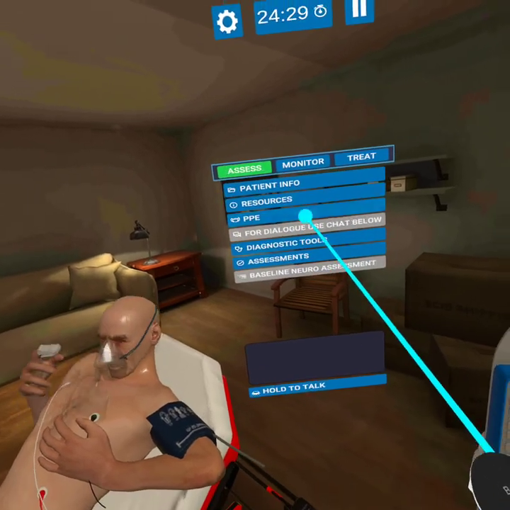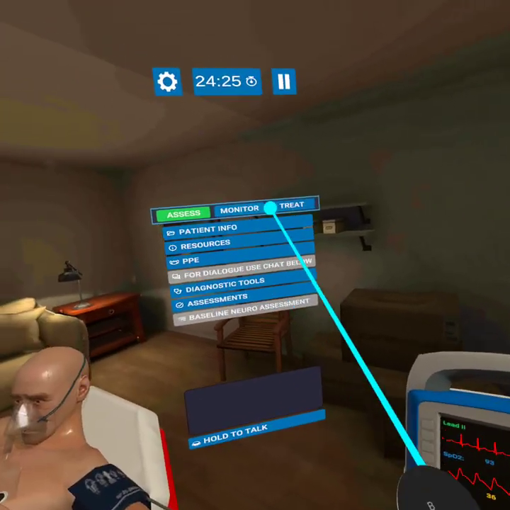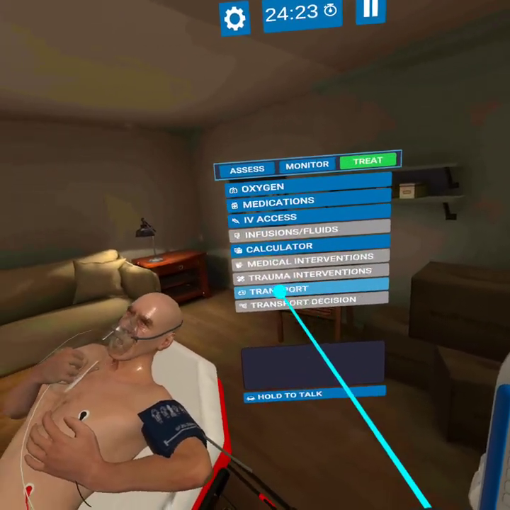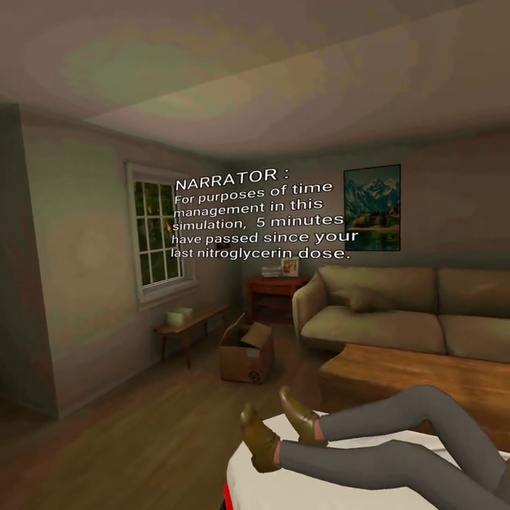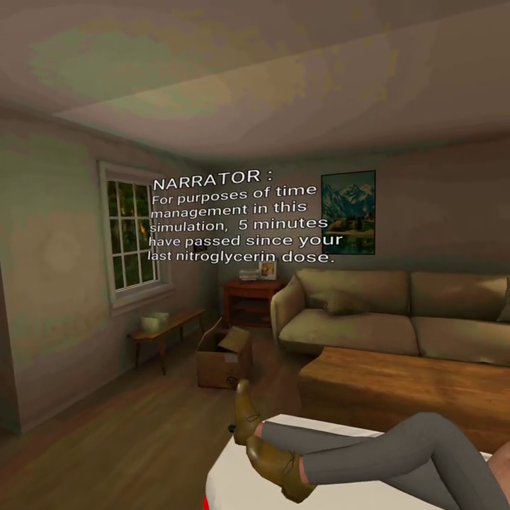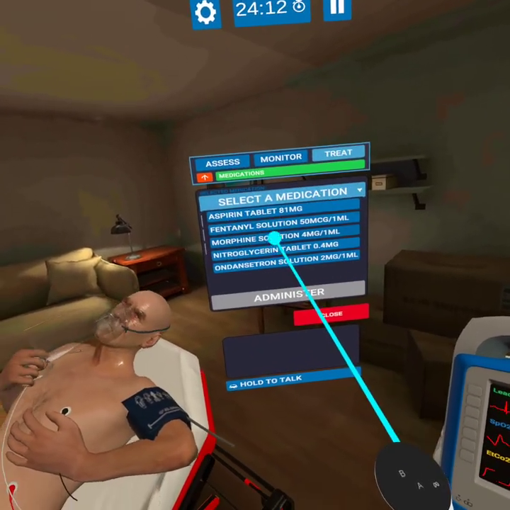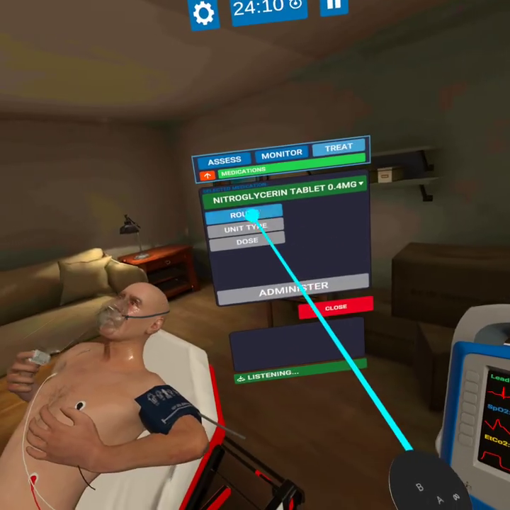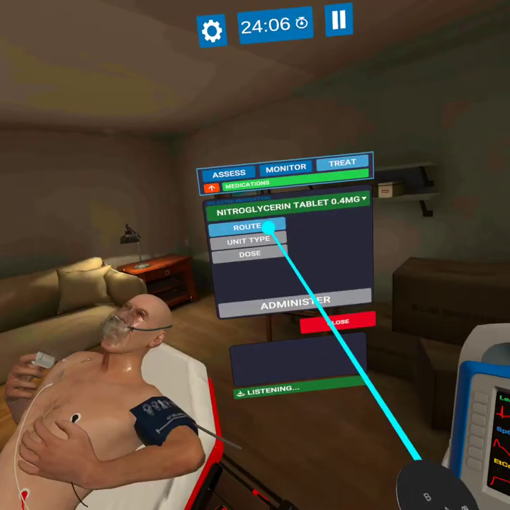So once we're comfortable with our initial assessment, we got him on a monitor, we got our 12 lead out, we're working through our protocol, we can go ahead and transport him. For purposes of time management in this simulation, 5 minutes have passed since your last nitroglycerin dose. Those narrations will come in to help speed up time, so we'll go ahead and give him another nitro. All right, sir, I'm going to give you another dose of that medicine, same thing, under your tongue.